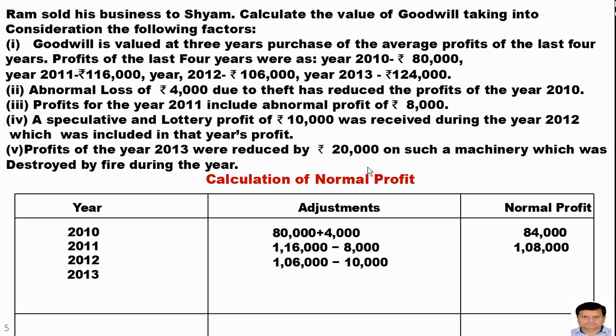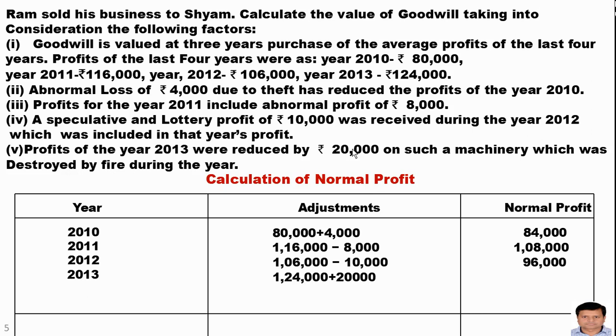For the year 2012, why has the 10,000 been deducted? See the question again, and you can get the answer. There was a speculative and lottery profit of rupees 10,000. This is not the profit of the normal course of activities. That's why this has been deducted.